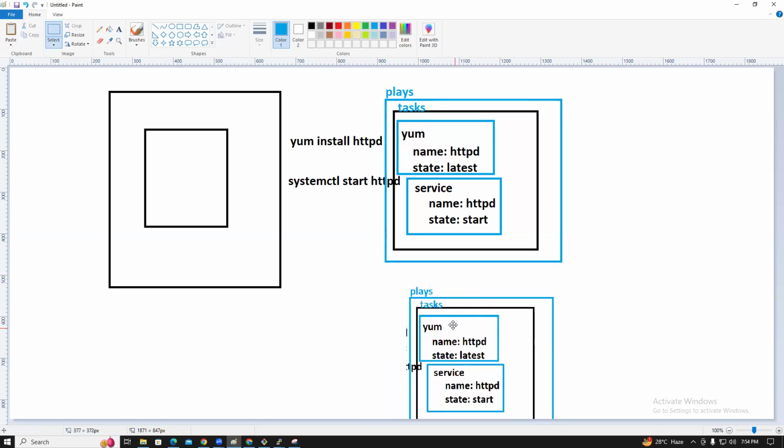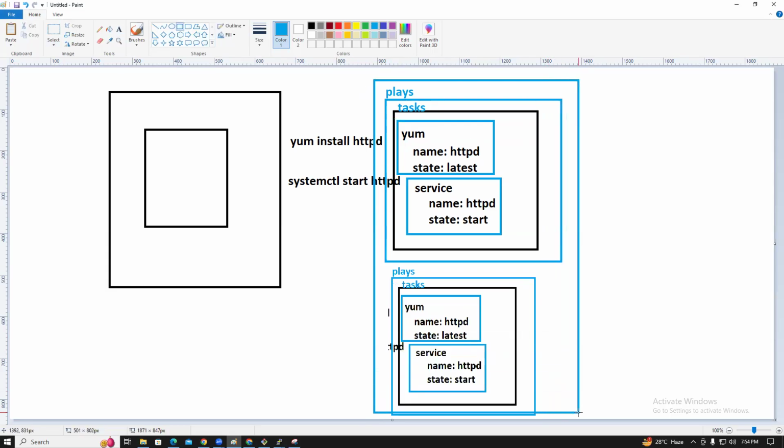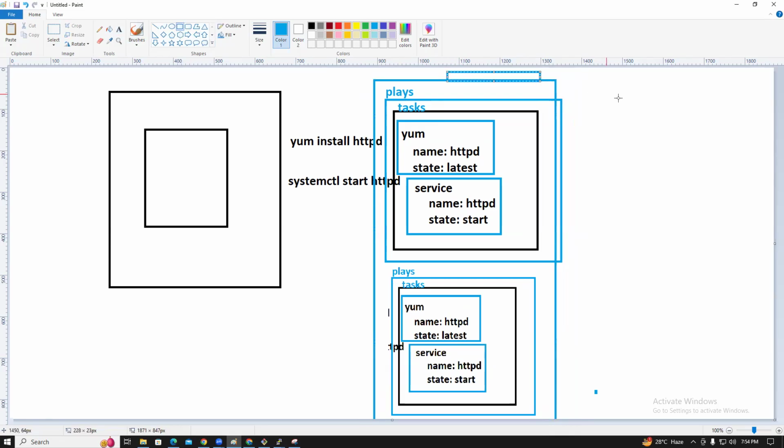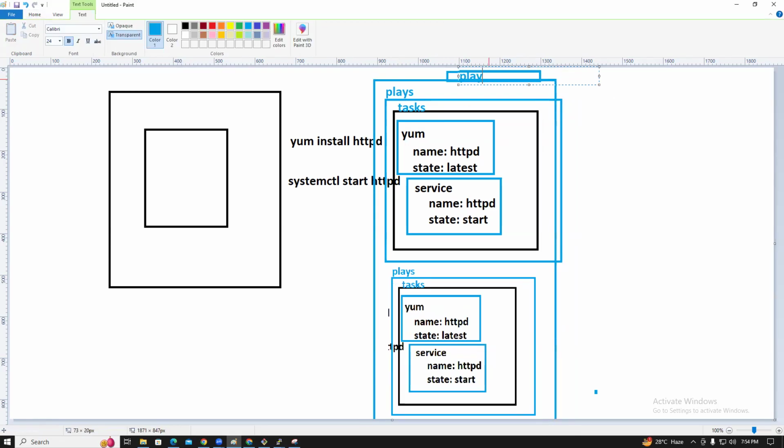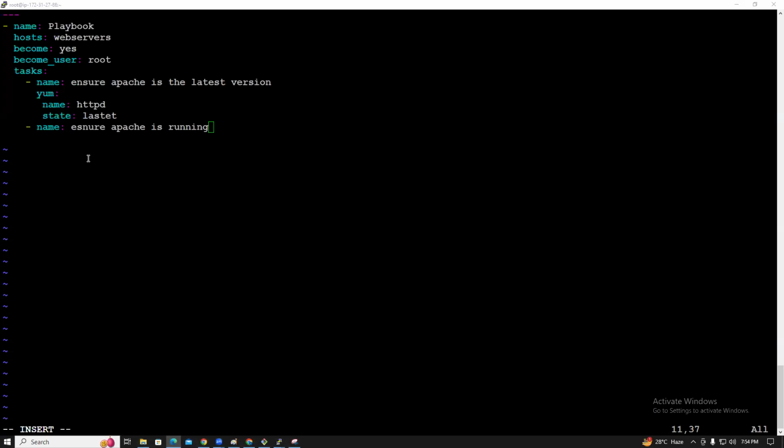You can create any number of plays, guys. So this is one playbook, a .yml file. Guys, understood? So now I am creating the playbook.